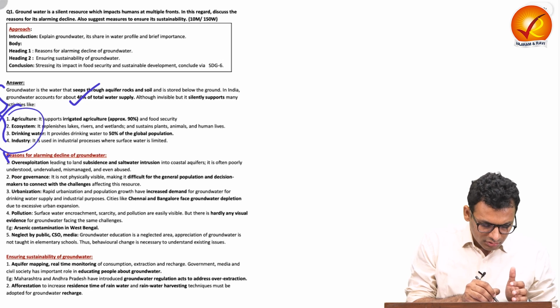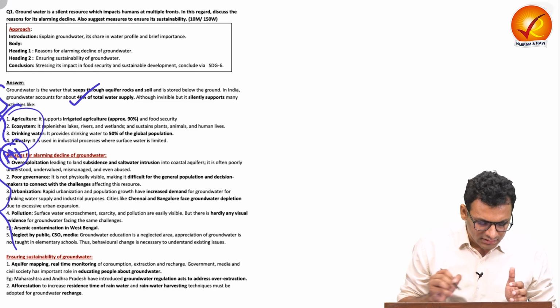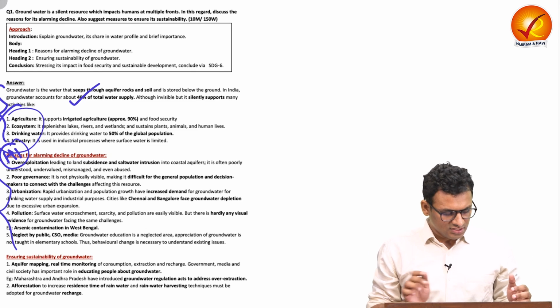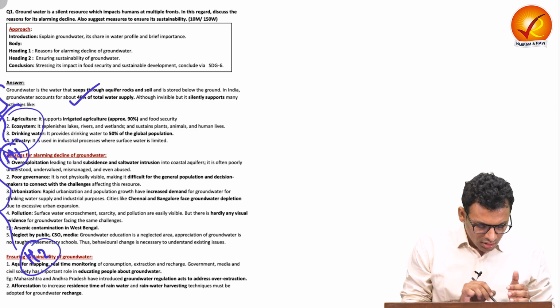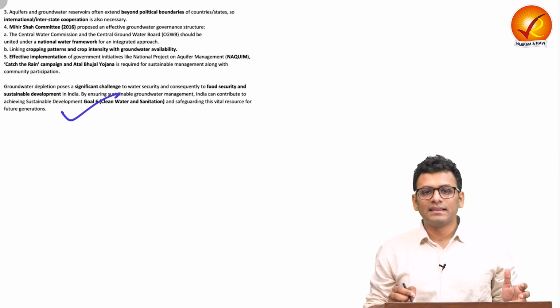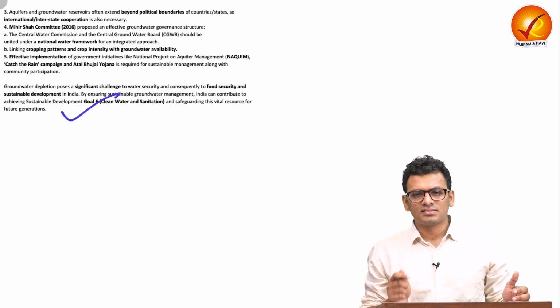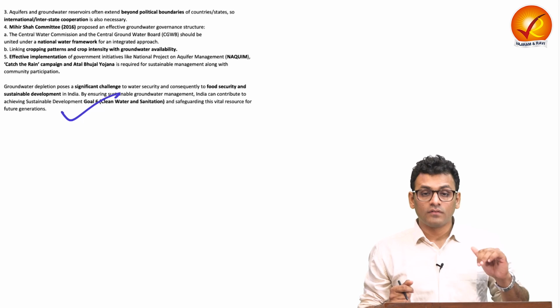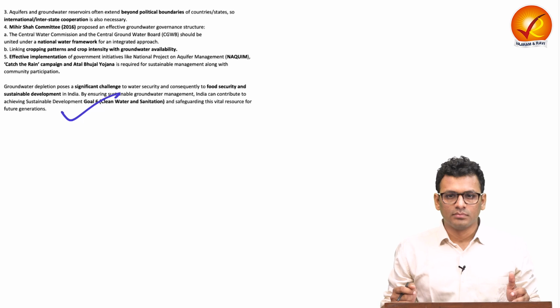Then you can give out the body heading 1 reasons with proper keywords and substantiation. Next you can talk about the heading 2 which is with respect to the measures, and lastly in conclusion you can link SDGs to ensure the sustainable use of groundwater. So that is all for question number 1. Let's move on to question number 2.